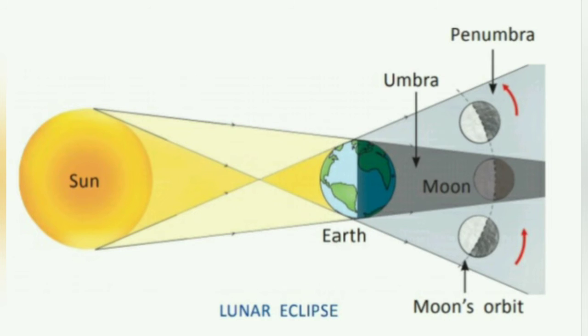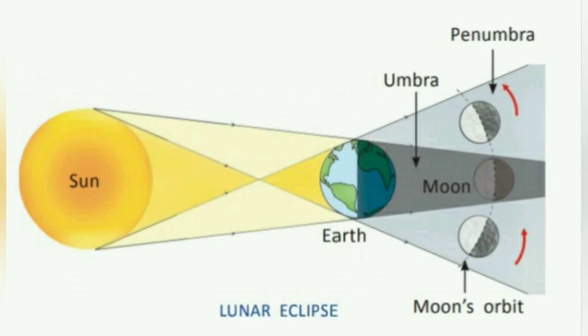When the earth comes between sun and moon, it casts its shadow on the moon, and this is called lunar eclipse. Here you can see at this picture, the earth blocks the sunlight from reaching the moon, and as a result the moon gets hidden from the view. Lunar eclipse may be partial or total.